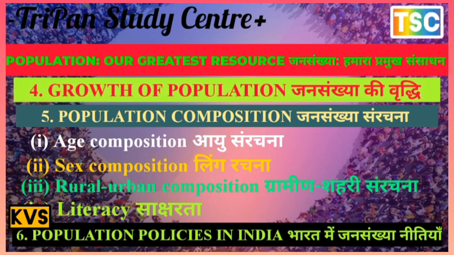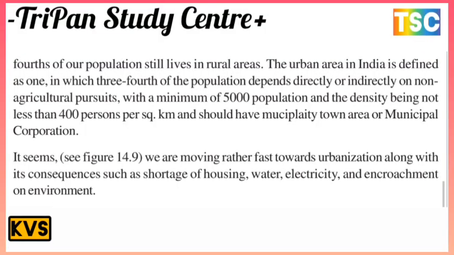Next, the rural-urban composition. India has been a land of farmers, a country of villages. At the beginning of the 20th century, 9 out of 10 people used to live in villages. More than three-fourths of the population still lives in rural areas. An urban area in India is defined as one in which three-fourths of the population depend directly or indirectly on non-agricultural pursuits, with a minimum of 5,000 population and a density of not less than 400 per square kilometer, and should have a municipality, town area, or municipal corporation.